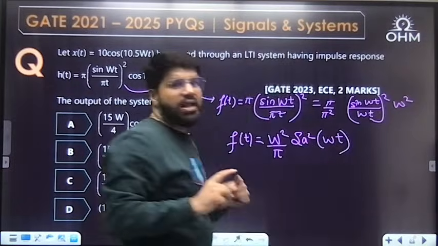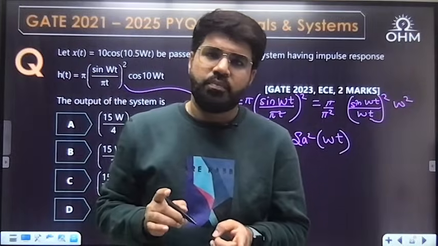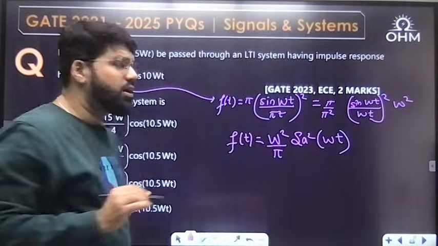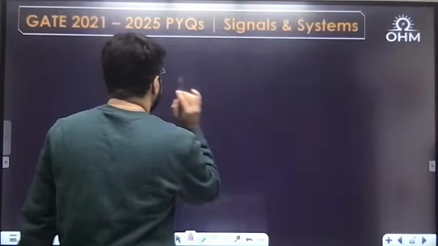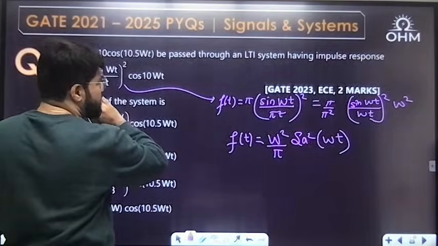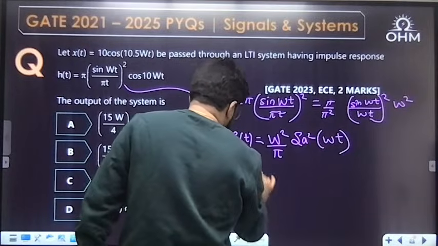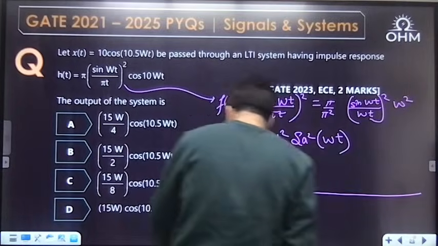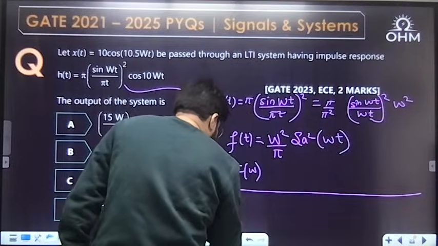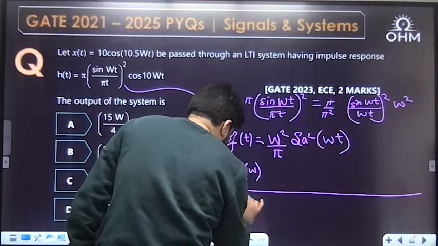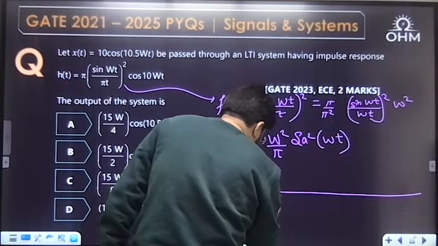And sampling square has the Fourier transform of a triangle. What is the sampling square Fourier transform? I told you already the triangle formula: triangle has the Fourier transform of sampling.